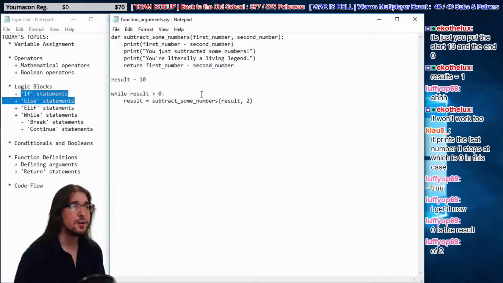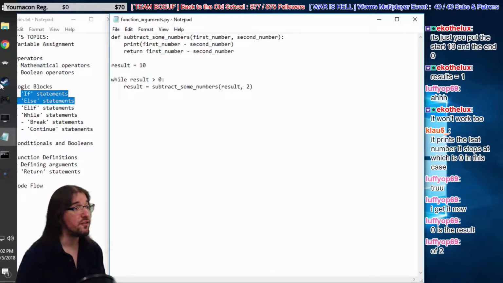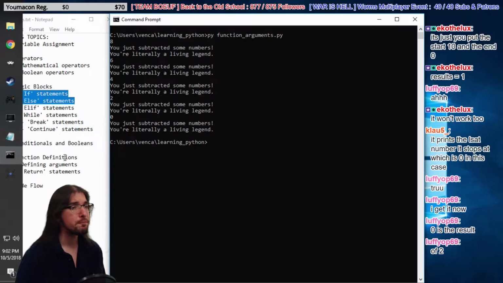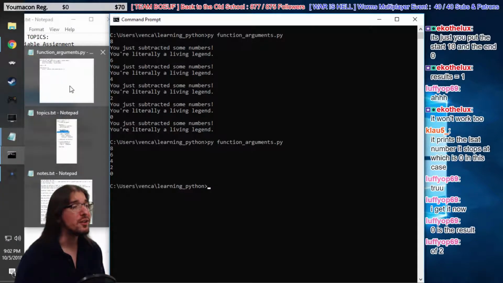So let's get rid of all this text. Let's actually get rid of all these printing. This is kind of confusing. This text is just taking up space. Let's try our code here just to get a refresher of what happened. Okay, I took all the text out. The living legend stuff. Now it just says 86420. That's a little bit easier to read, right?